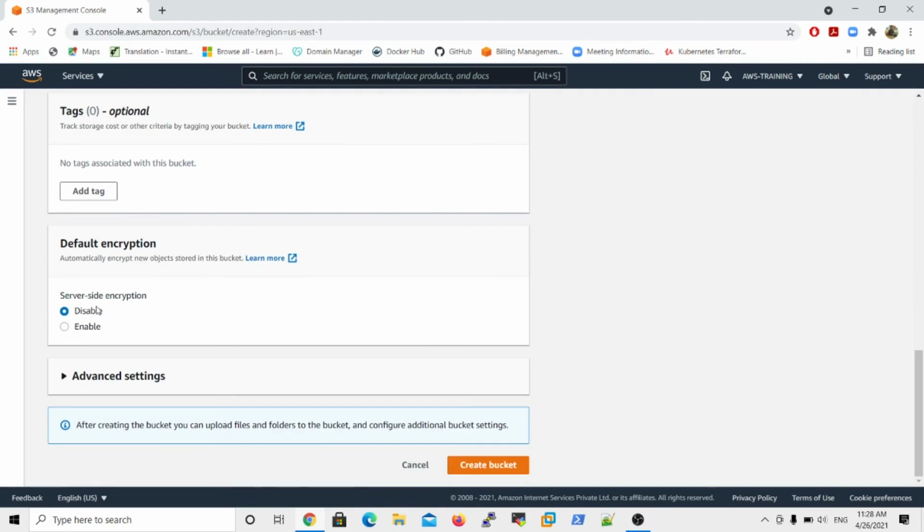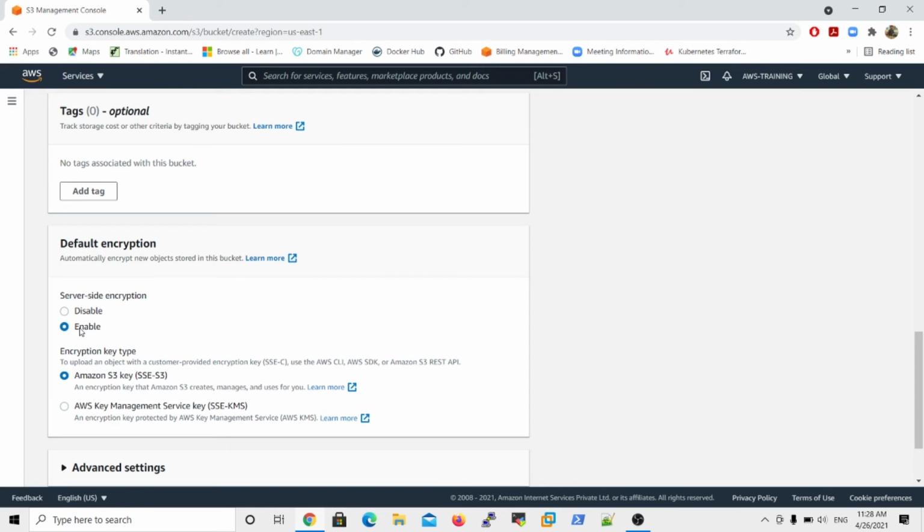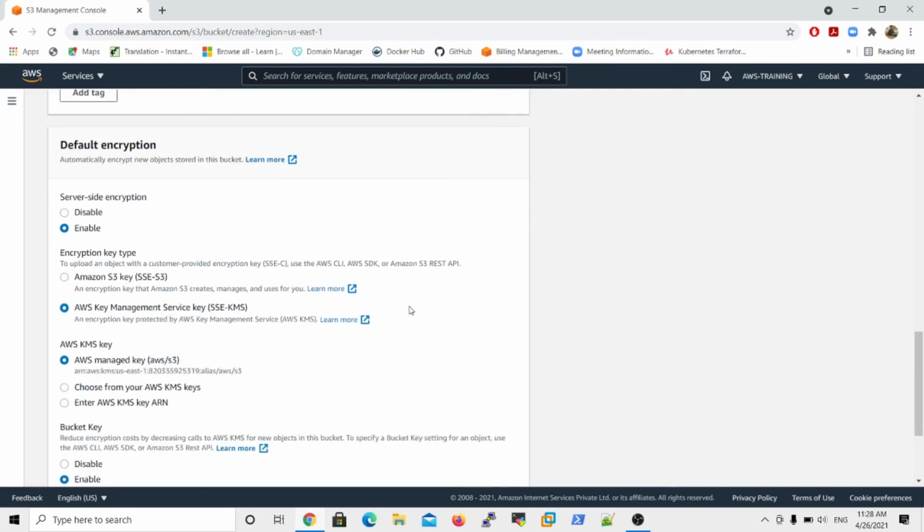So here is the server side encryption option. Now if I select the server side encryption option, I told you AWS Amazon S3 key is the default option, and AWS Key Management Service key is called SSE, which offers 3 different options. In server side encryption there are 2 types: the Amazon S3 key SSE option, which is the default, and the AWS Key Management Service key.